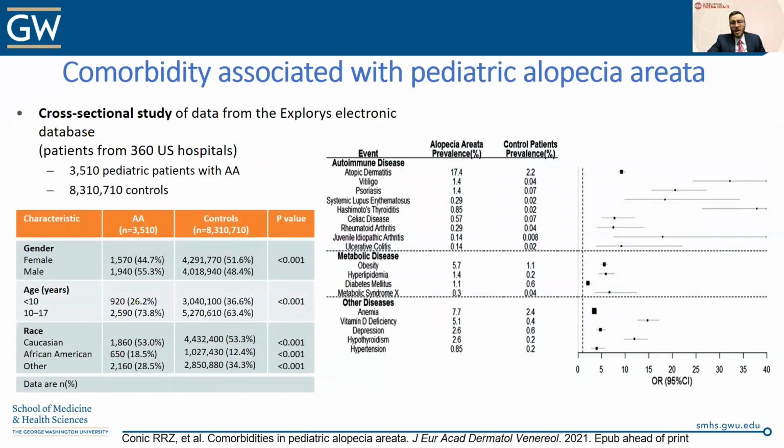And when we look at metabolic disease, there were higher rates of obesity, hyperlipidemia, diabetes, and metabolic syndrome, and other miscellaneous disorders as well, like hypothyroidism, depression, vitamin D deficiency, and anemia.